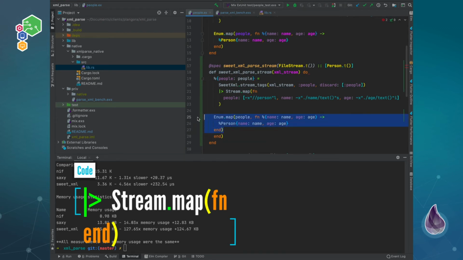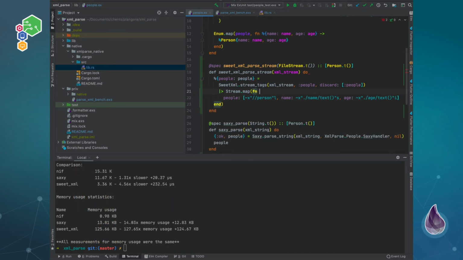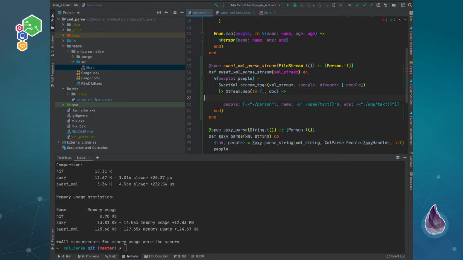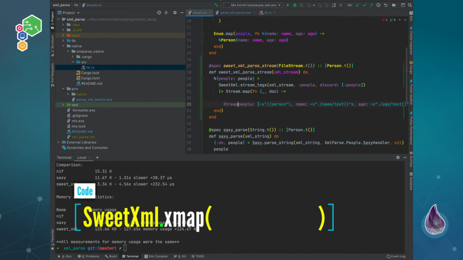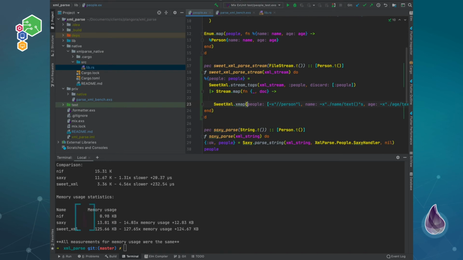And so what the function will come in is something here along with the document. And then you can basically XPath the rest. So then we can use our SweetXML.xmap on here with our document.